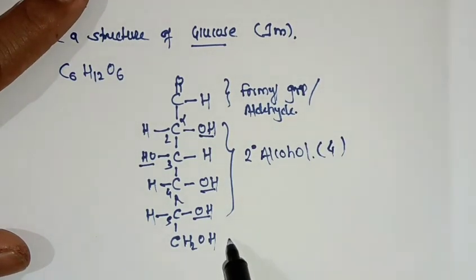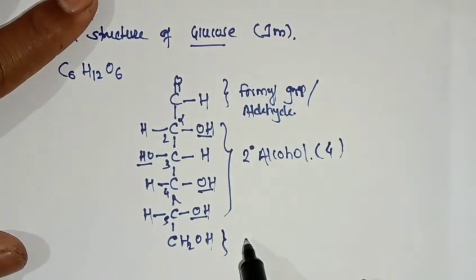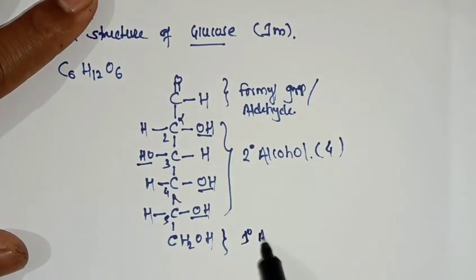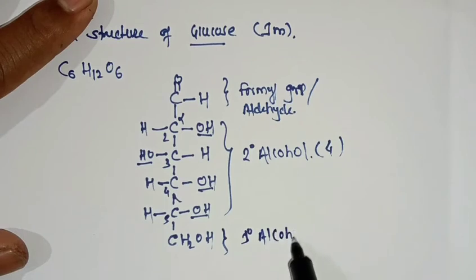And the last carbon is a primary carbon, so it is called a primary alcohol.